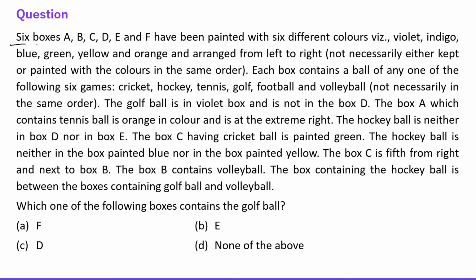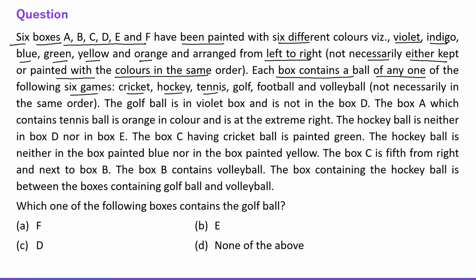Next question says 6 boxes A, B, C, D, E, F have been painted with 6 different colors: violet, indigo, blue, green, yellow, orange, and arranged from left to right, not necessarily painted in the same order. Each box contains a ball of any one of the following games: cricket, hockey, tennis, golf, football, and volleyball, not necessarily in the same order. The golf ball is in the violet box.